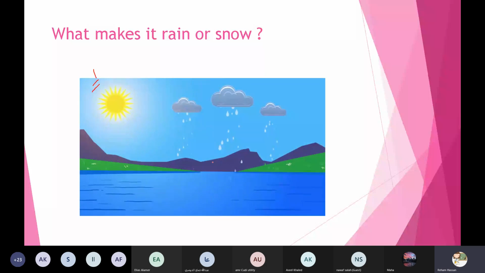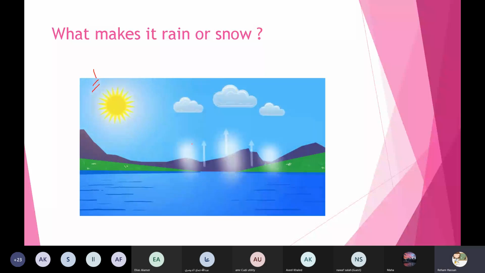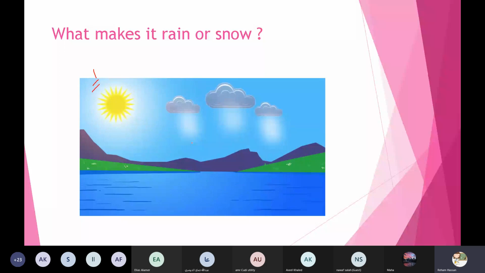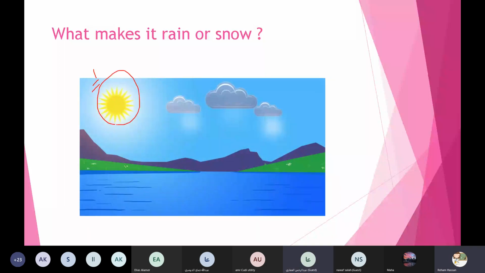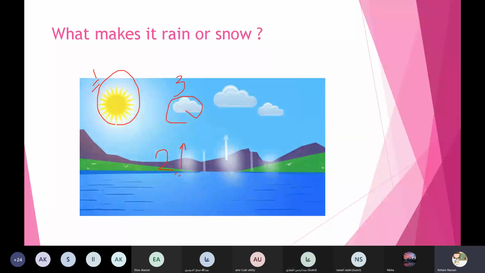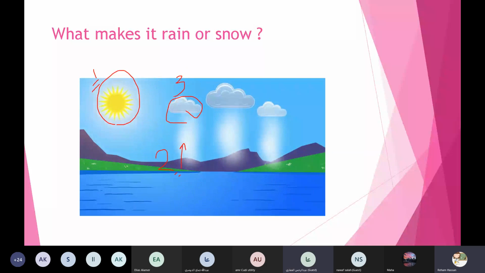Number 1, the sun. Number 2, water vapor. Sun, water vapor, clouds, and rain. Okay? Again, honey. Sun, water vapor, clouds, and rain. One more time.